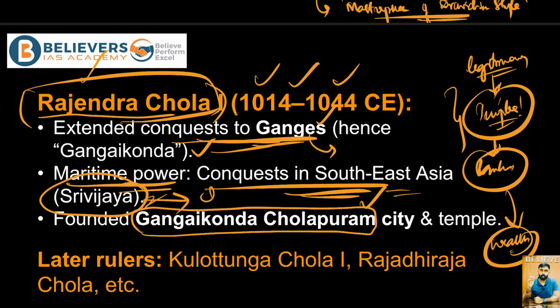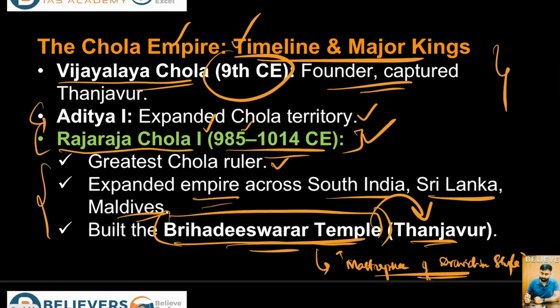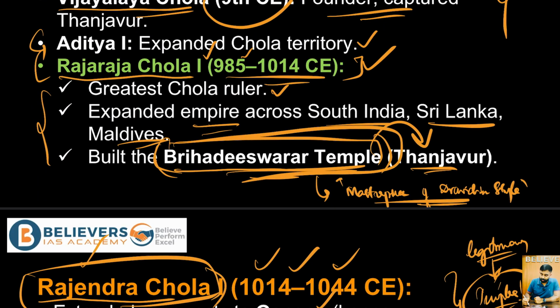So that is the importance of temples. In fact, temple architecture went to its peak. The Dravidian style of architecture went to its peak during the era of Cholas, right? So that is also one of the main reasons why we call the Brihadeeswarar temple the masterpiece of Dravidian